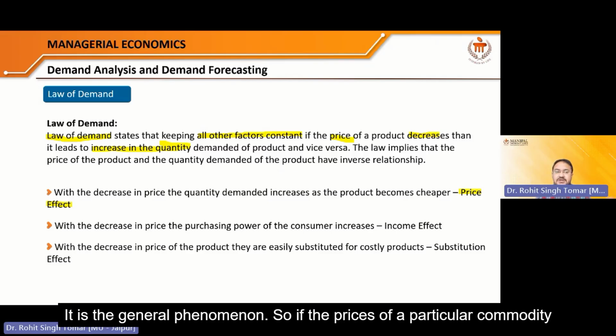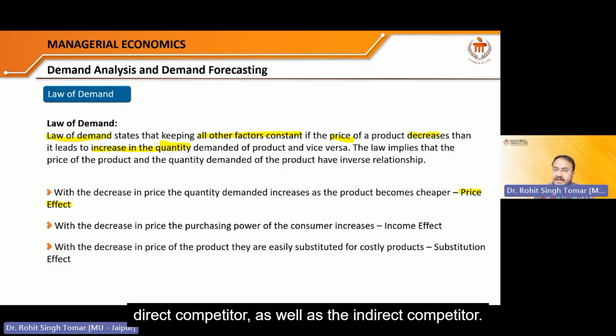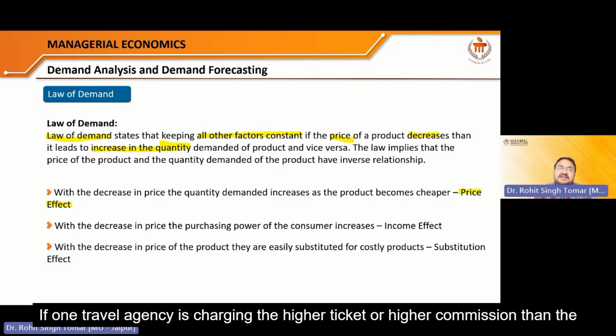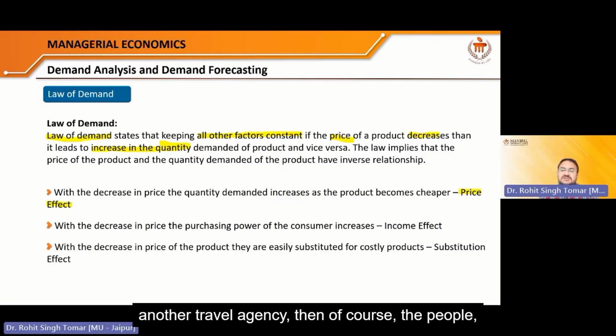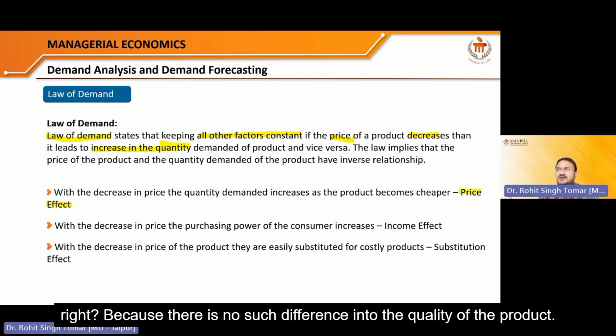It is the general phenomenon. If the price of a particular commodity goes down, it becomes cheaper compared to its nearby competitor, direct competitor as well as indirect competitor. Say there are two travel agencies. If one travel agency is charging a higher ticket price or higher commission than the other, then of course the people paying more to the costlier travel agency will shift to the cheaper travel agency, right? Because there is no such difference in the quality of the product.